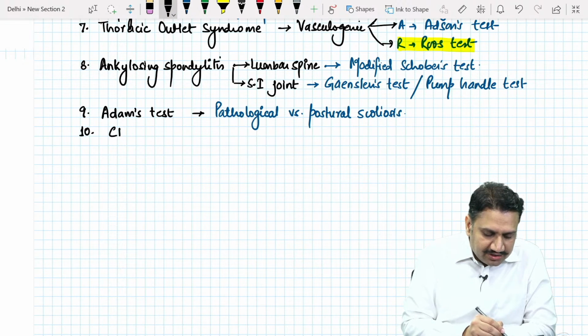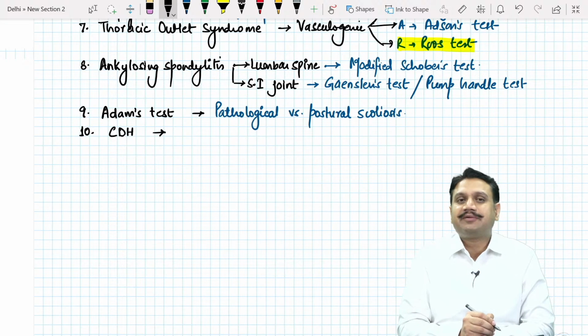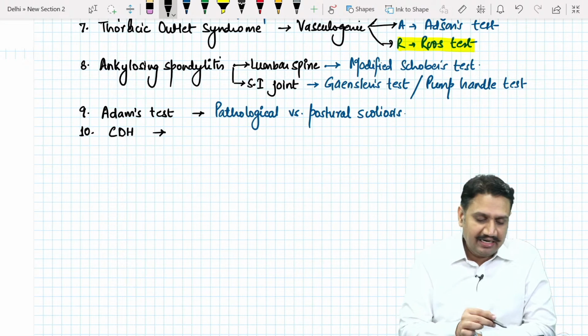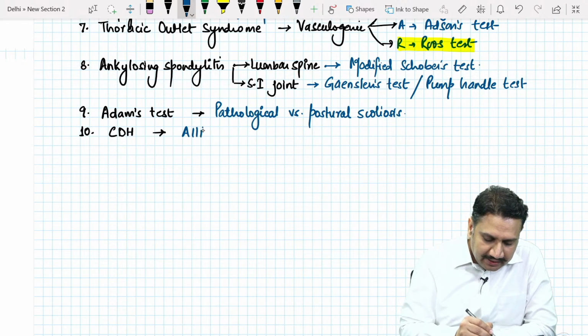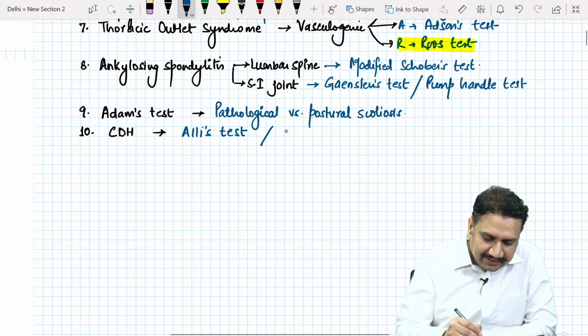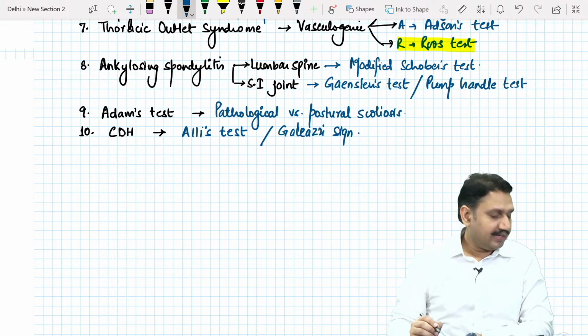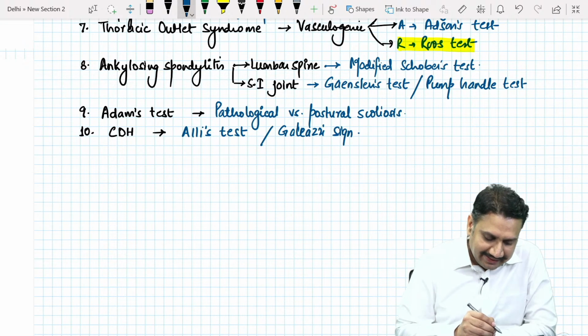In the cases of congenital dislocation of the hip, you remember, in the cases of congenital dislocation of the hip, we do 3 kinds of tests in a child, or you can say 3 kinds of movements in the child. What are they known as? Number 1 to be done is known as the Ellis test or the Ganselin's Ellis test or the Galeazzi sign. Ellis test or the Galeazzi sign, that is one.